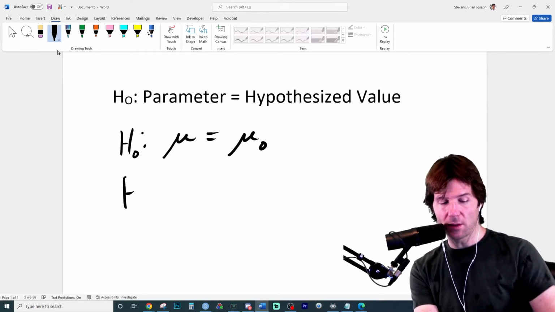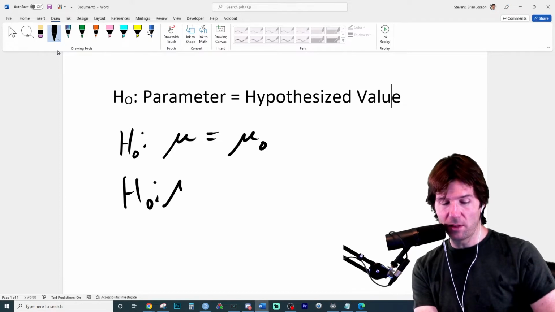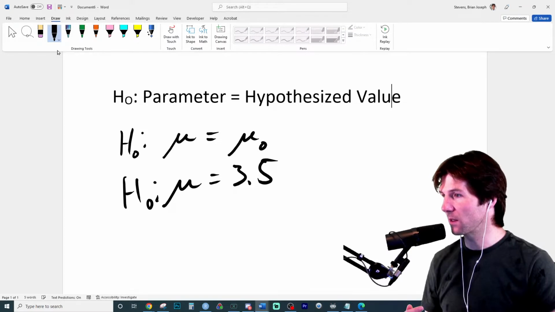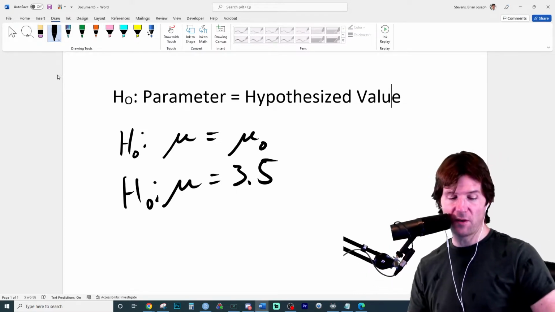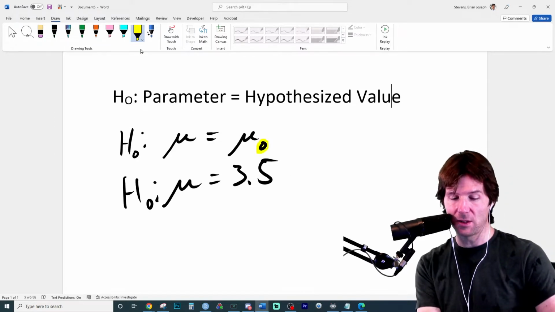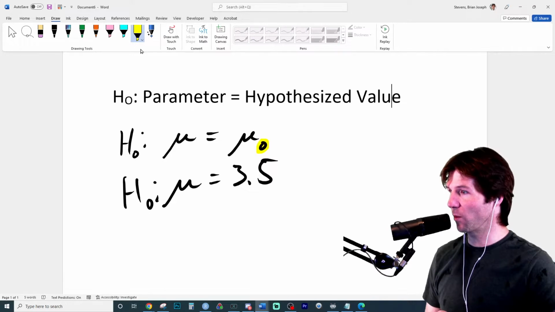So if we were to write out the notation, Brian believes the true mean of GPA for students is equal to 3.5. Does that make sense if I say this as a sentence? My currently held belief, my initial null hypothesis, is that the true mean GPA for students is 3.5. This is my hypothesized true mean. That's what the hypothesized stands for right there.